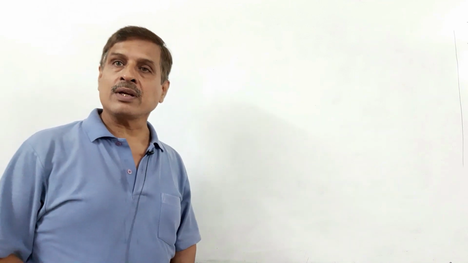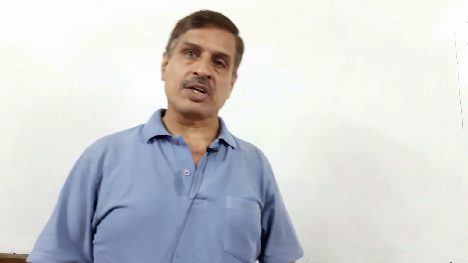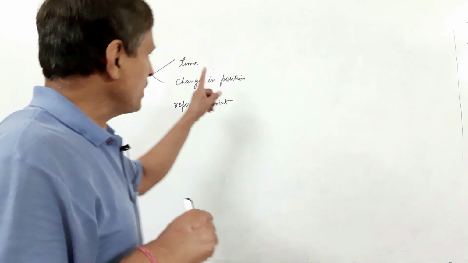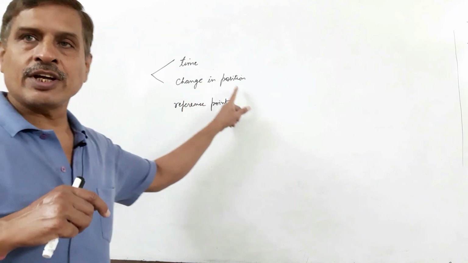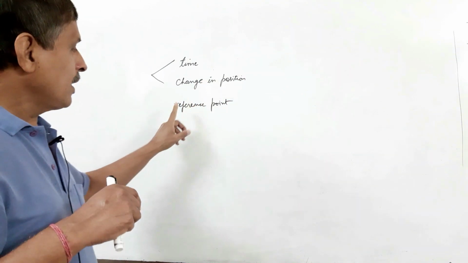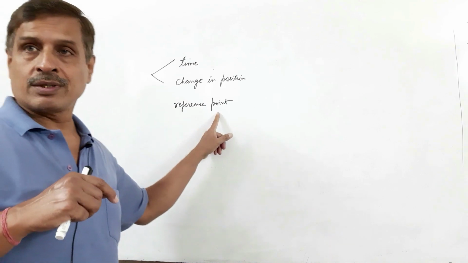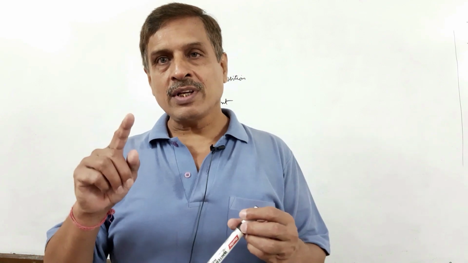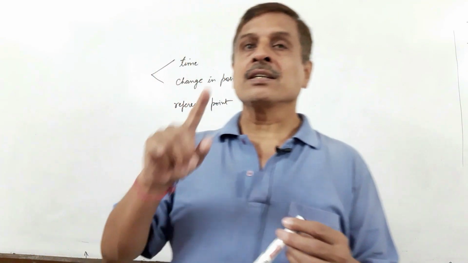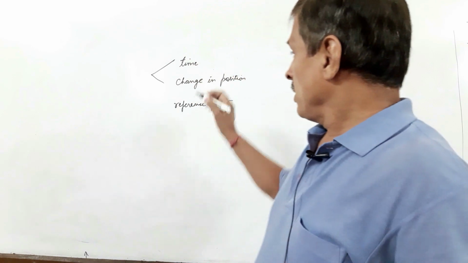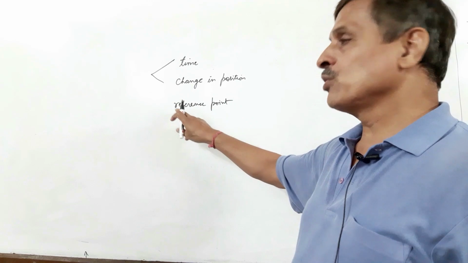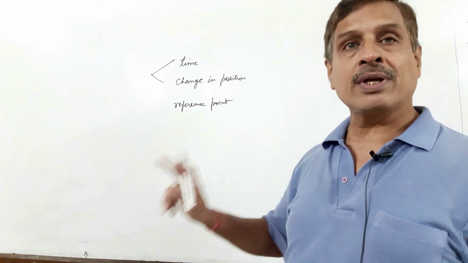To define motion in physics, we require some parameters, and these parameters are first time and secondly change in position. There is a reference point with respect to which we define the body which is moving, that it is changing its position. When a body changes its position with time with respect to a reference point, it is said to be in motion.